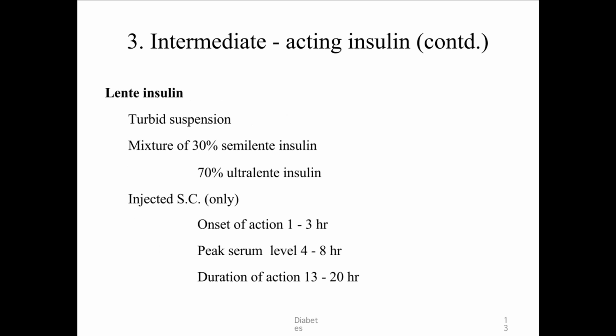Intermediate acting, one more thing is lente insulin. It is turbid. It has 30% of semilente and 70% of ultralente. It's injected subcutaneously. Onset of action is 1 to 3 hours. Peak in serum levels is 4 to 8. Duration is 13 to 20 hours.